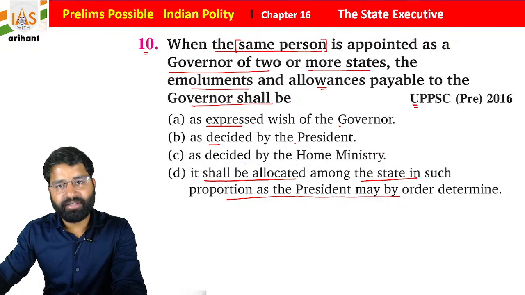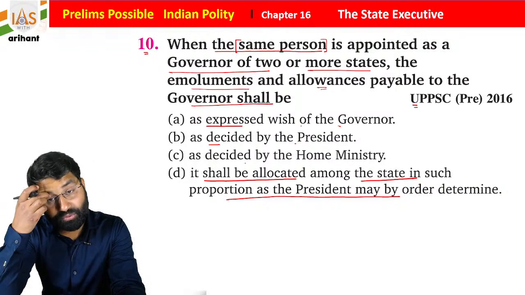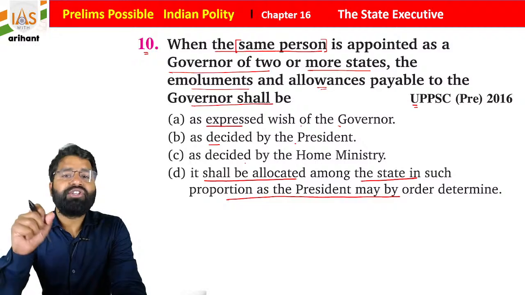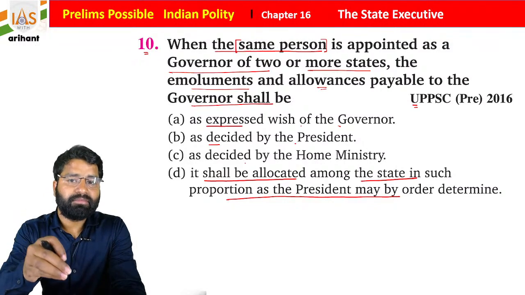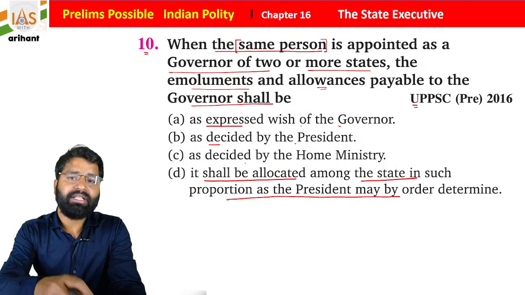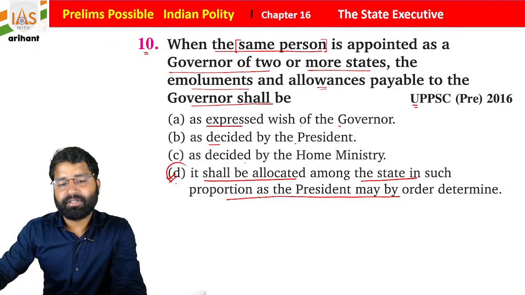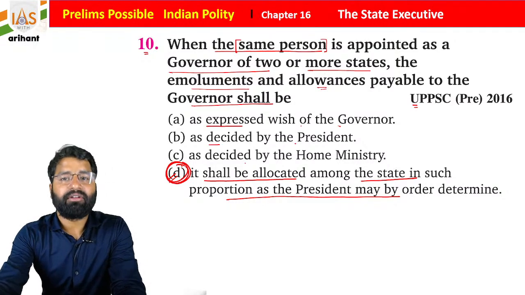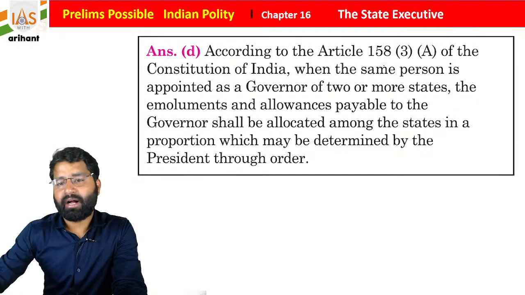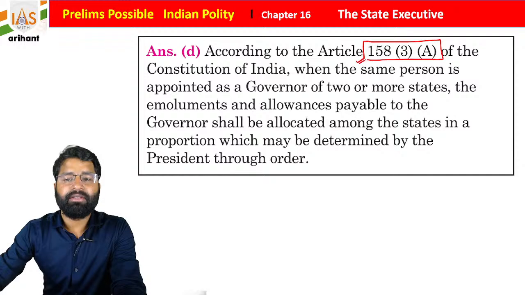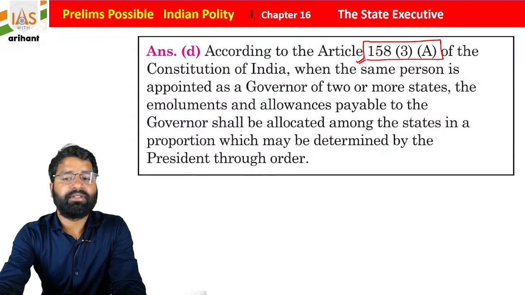So he will get only one salary, but let's suppose he is governor for two states. In that case there will be a ratio. Some amount is given by one state and some amount by the other state. So it is decided by the President of India, on the order of the President of India. Under Article 158 Clause 3 Subclause A, it is mentioned that the same person can be appointed as a governor for more than two states also.